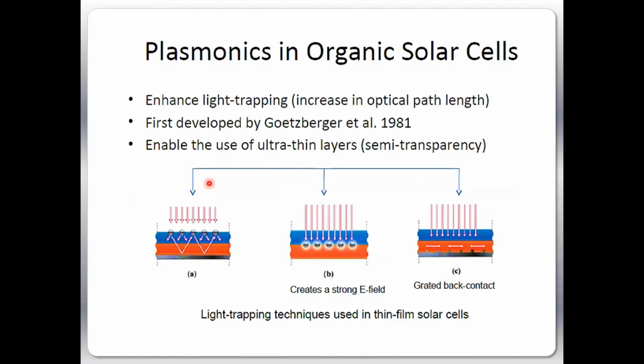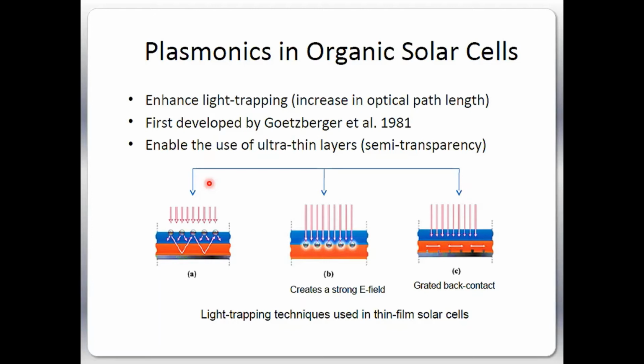Plasmonic is another technique where we put metal nanoparticles on the surface of such solar cells, and then from the scattering and the plasmonic effect of those metal nanoparticles, we increase the absorption more. And once we can increase the absorption by a few fold, that means we can generate more and more excitons.